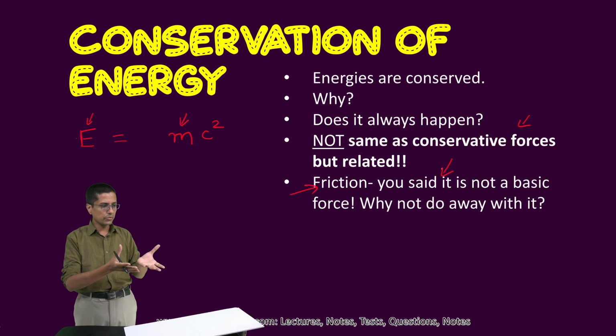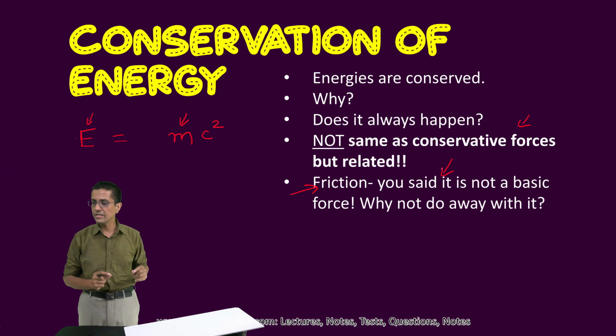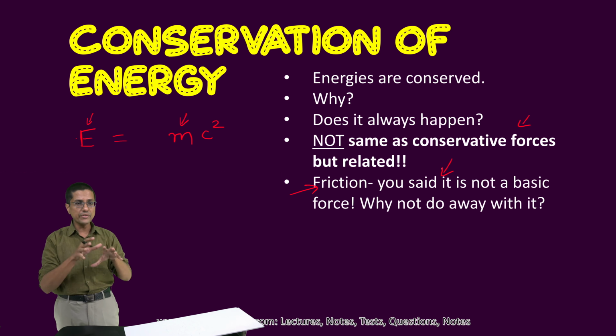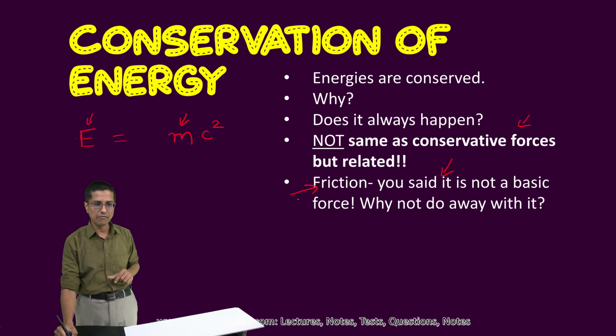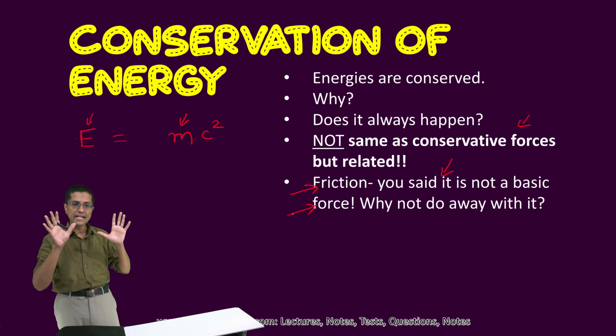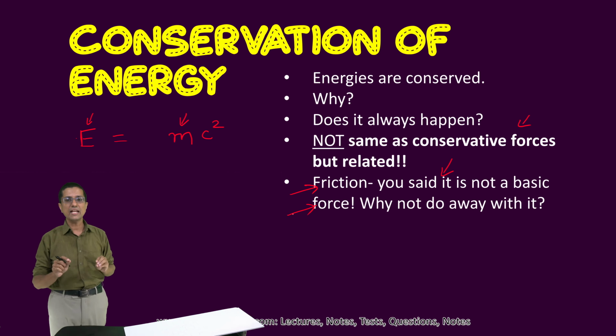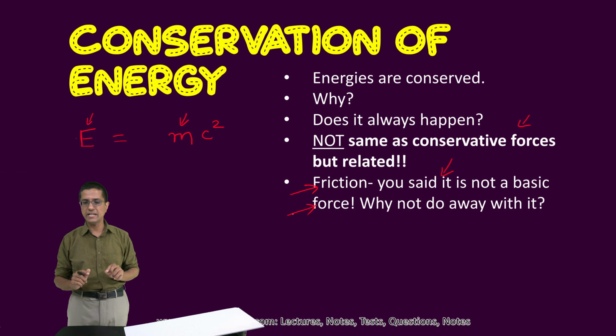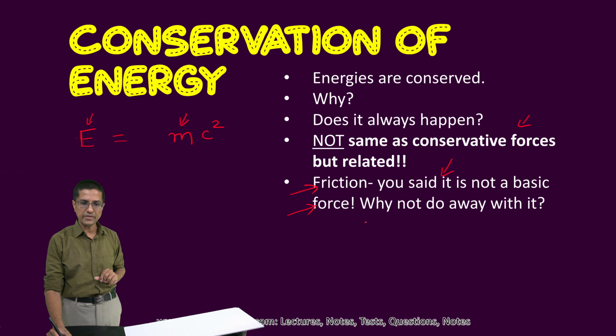So I was not able to come up with a potential energy when I did work against friction, and therefore friction becomes a non-conservative force. It does not result in an increase or decrease in potential energy. So friction, that is the thing.